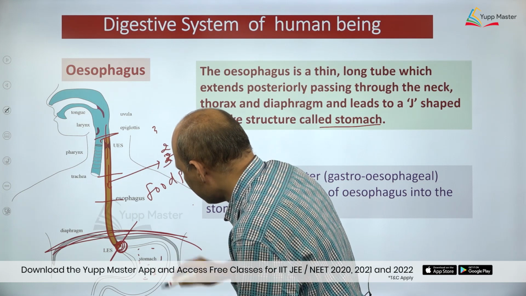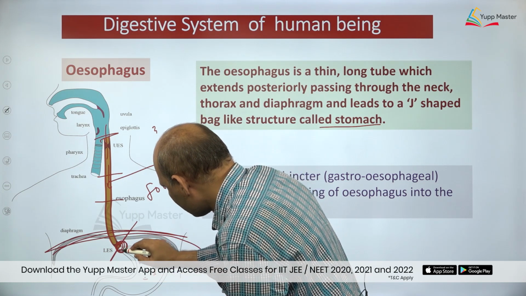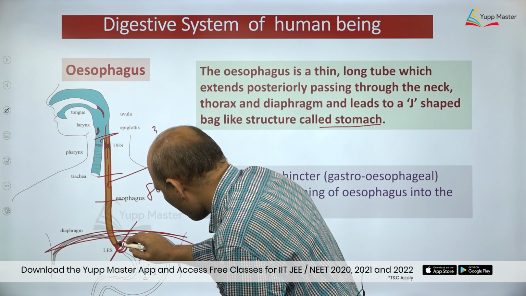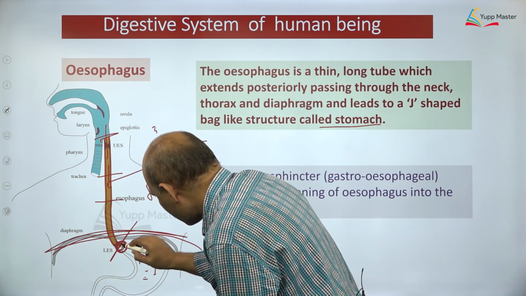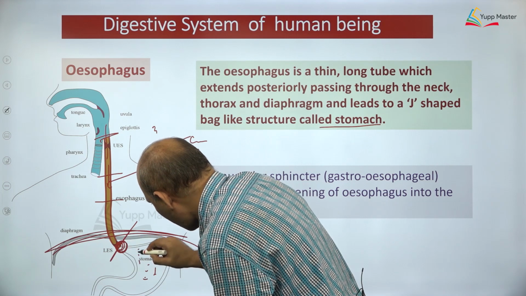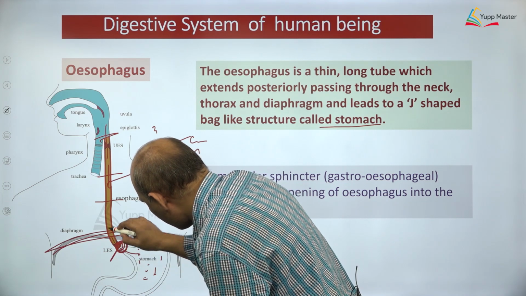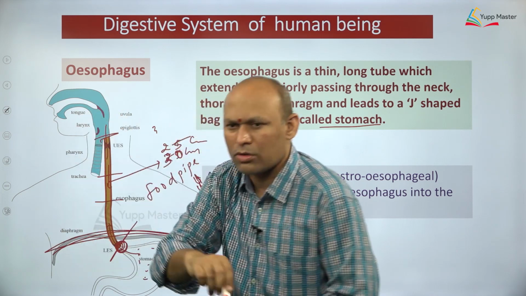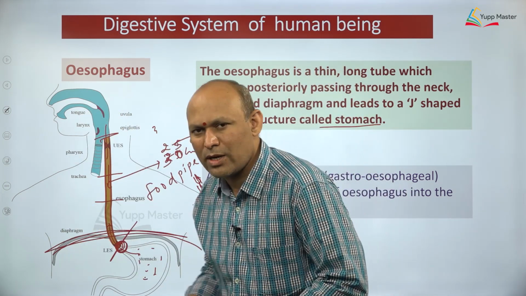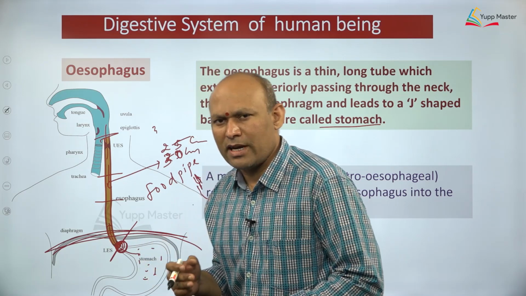And if the opening of the esophagus into the stomach is not guarded by this sphincter, what would have happened? The stomach contents would have been thrown out, dear students. So most important, you need to understand.